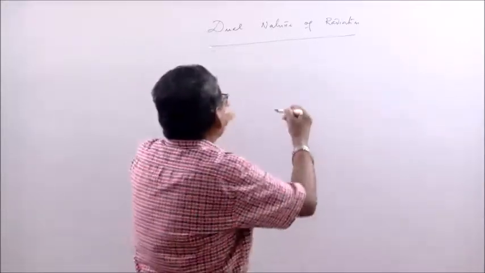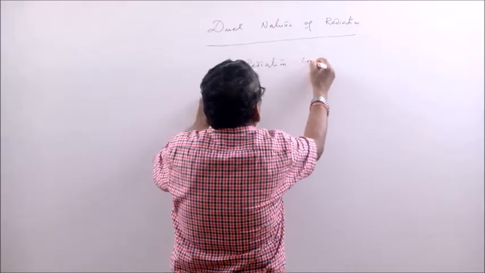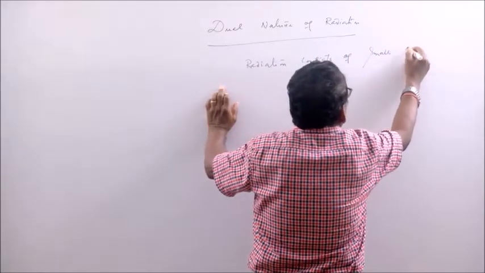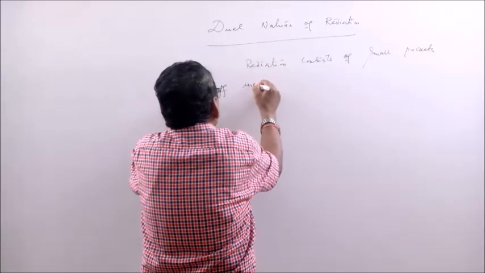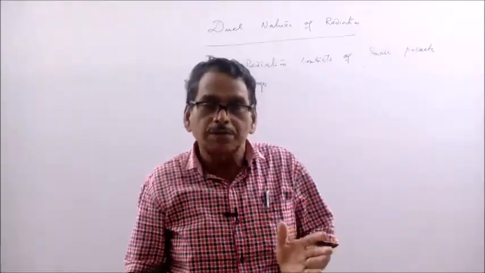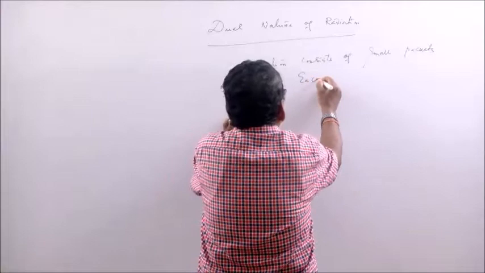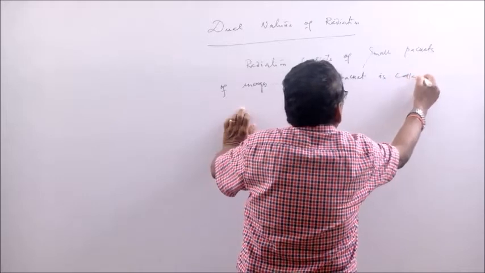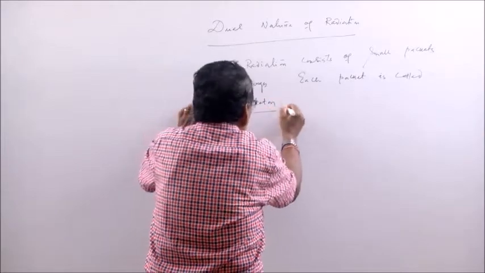Radiation consists of small packets of energy. According to Planck, radiation consists of small packets of energy. Each packet is called a photon.